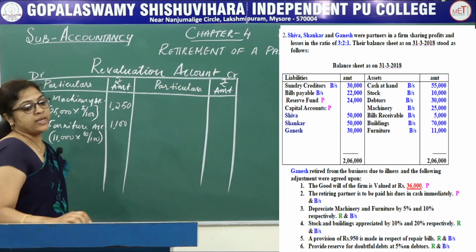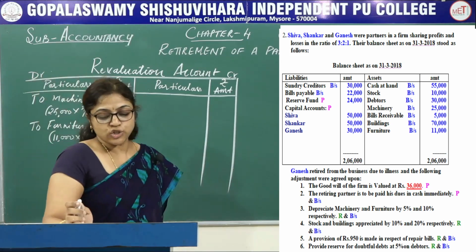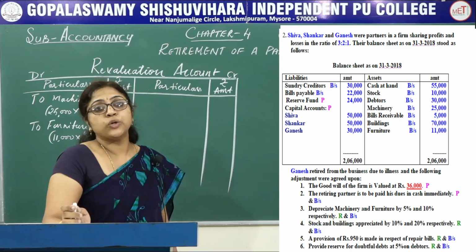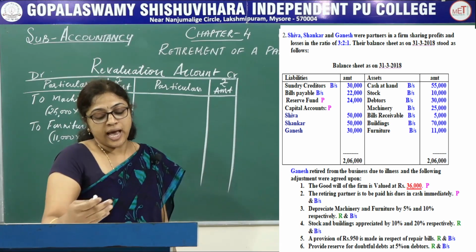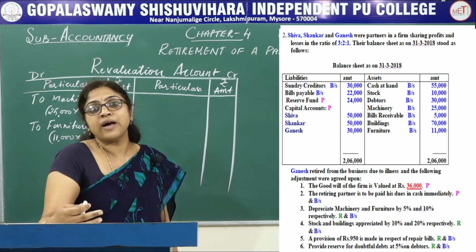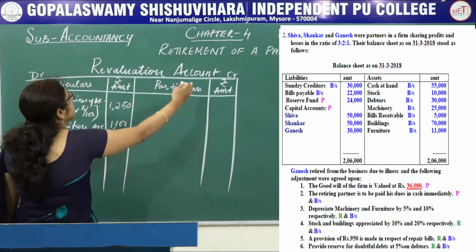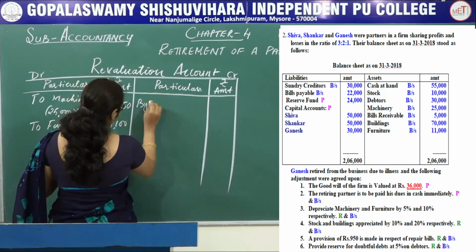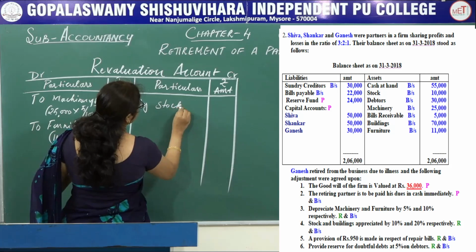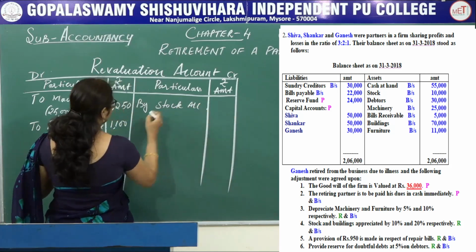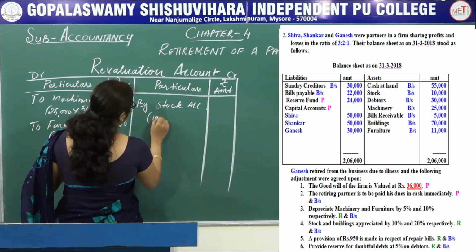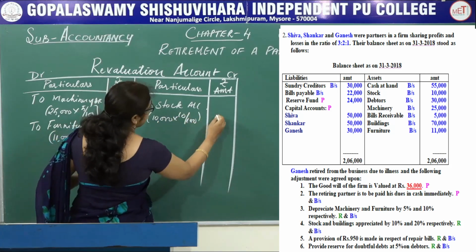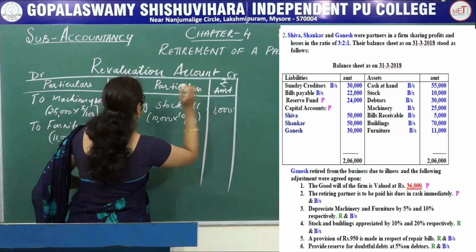1,100. Next, in the fourth adjustment, stock and building appreciated by 10% and 20% respectively. Appreciate means increase in the value of the assets. Record on the credit side of the revaluation account as by stock account. So what is this value of the stock given in the balance sheet? 10,000 into 10 divided by 100 equals to 1,000.